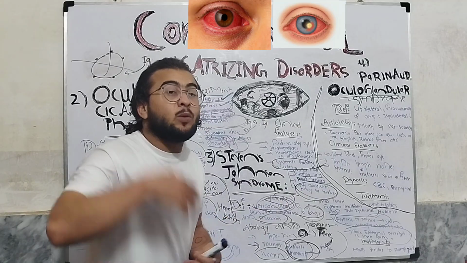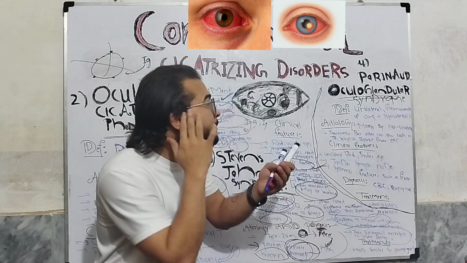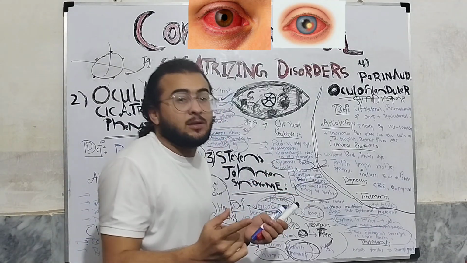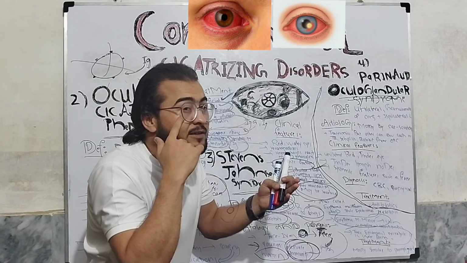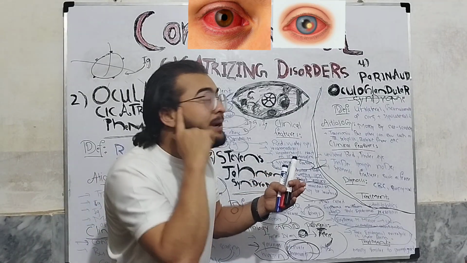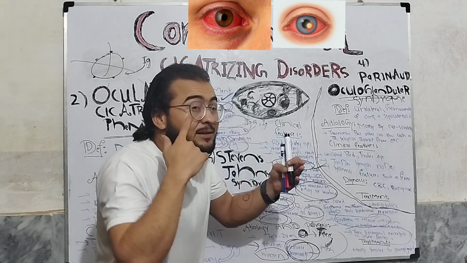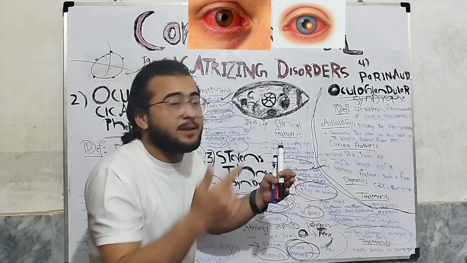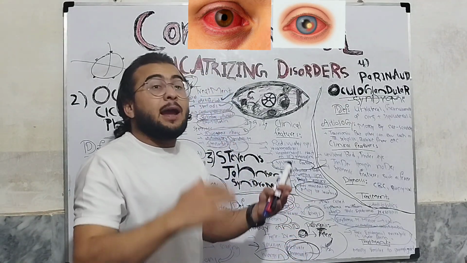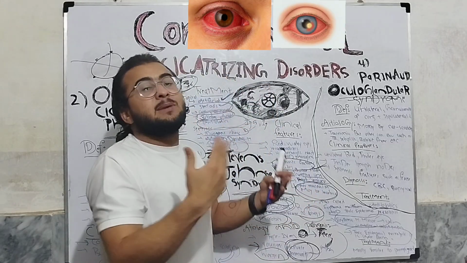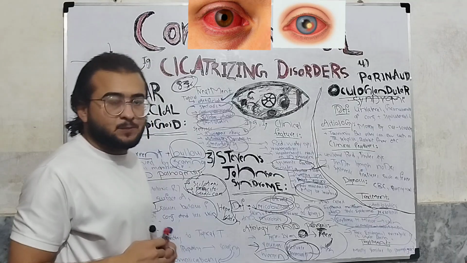Now how will the patient present? The patient will present with red, tender eyes, and the pre-auricular lymph nodes will be tender. So as in the definition I told you, unilateral inflammation of the conjunctiva associated with pre-auricular lymphadenopathy. There will be tenderness in the eye, and when we touch the pre-auricular lymph nodes, they will also be tender. With all these features, there will be systemic features like fever. Okay, so this is the presentation of a patient.